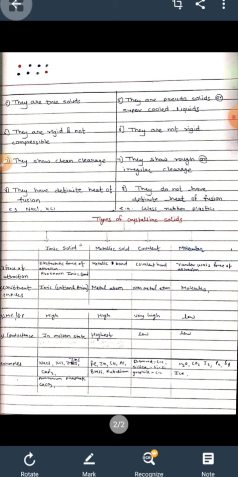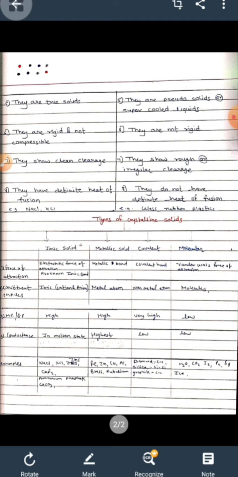Now we are going to look at the types of crystalline solid. The main types are ionic solid, metallic solid, covalent solid, and molecular solid. In ionic solids, electrostatic forces of attraction, also known as ionic bonds, are formed. In metallic solids, metallic bonds are formed. In covalent solids, covalent bonds are formed by mutual sharing of electrons. In molecular solids, there are van der Waals forces of attraction between them.